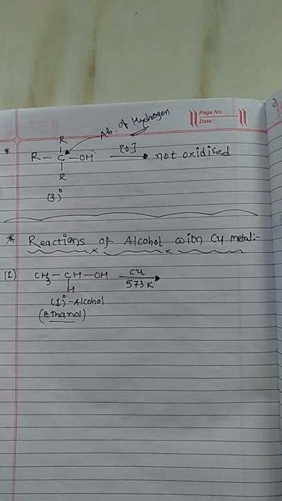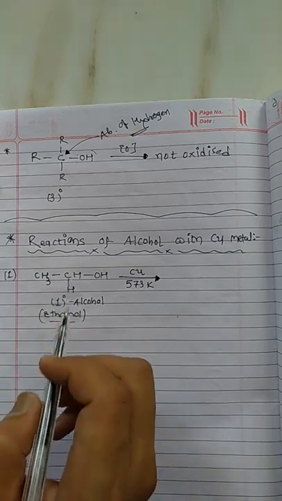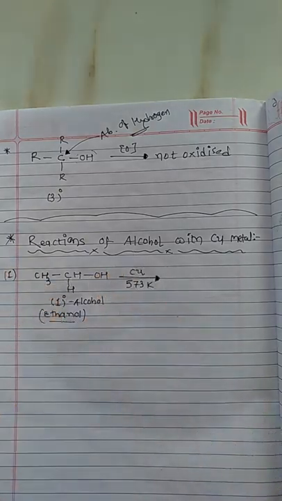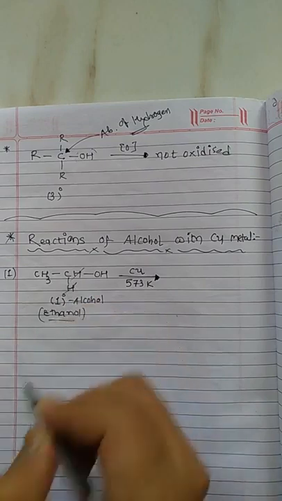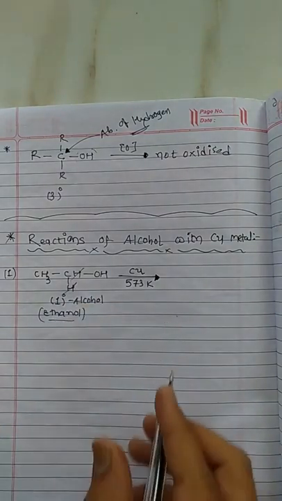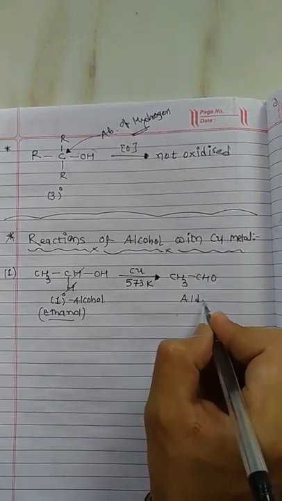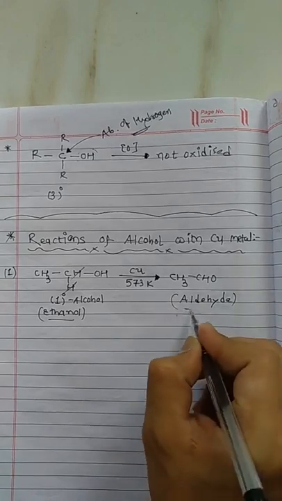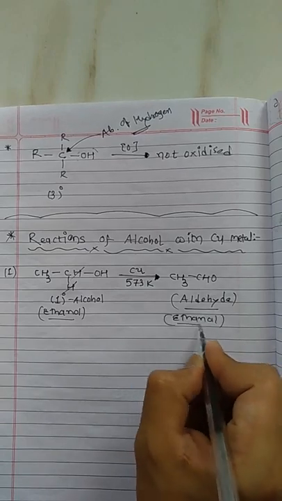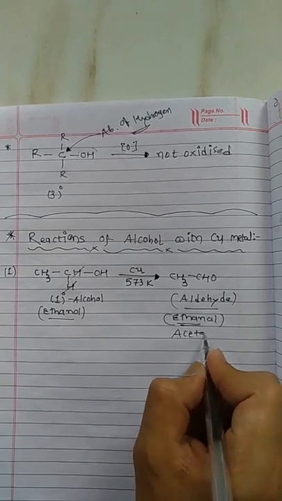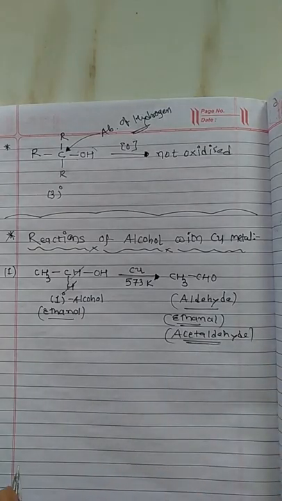So what is the role of copper here? It will remove hydrogen. From here we will remove two hydrogen atoms in the form of H2. So we have CH3CHO, which means we get an aldehyde as a product. And what is the name of this compound? It is ethanal, or we can say that it is acetaldehyde. So this is the trivial name of the above compound.